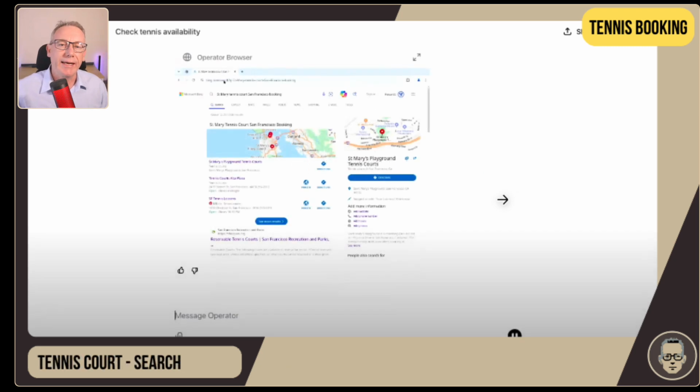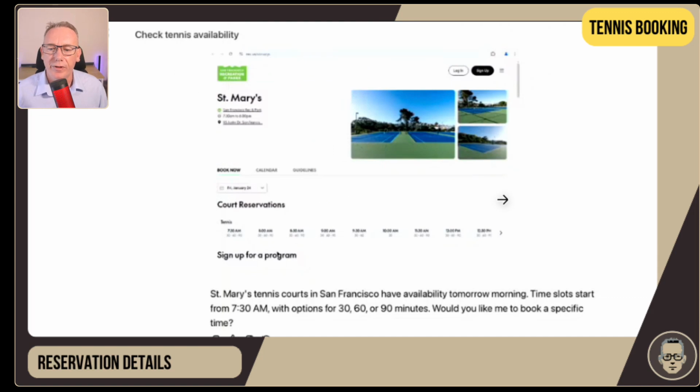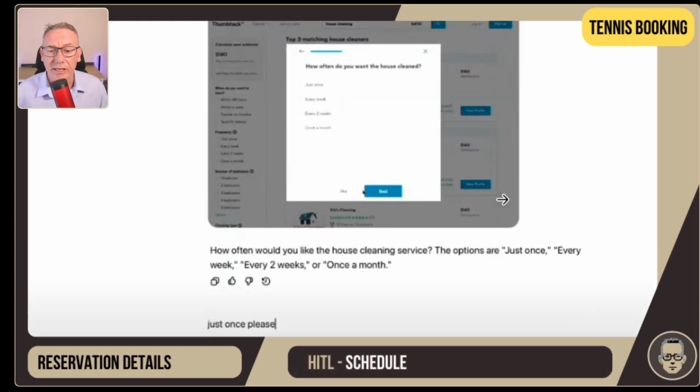And then there's a little bit of a time frame going on, ideally a 1 hour time slot. From that point, it starts searching the internet and it's coming up with information about St. Mary's Tennis Playground. And from there, we've got the reservation details kicking into place. At that point, the human can jump in and pick a schedule. So with this, it's just once, please. And that was the end of this session with the booking being confirmed.